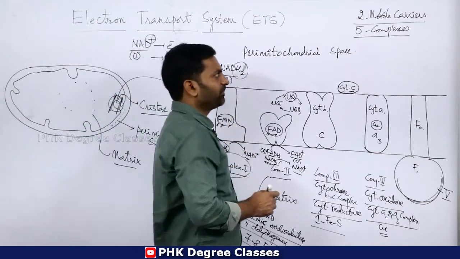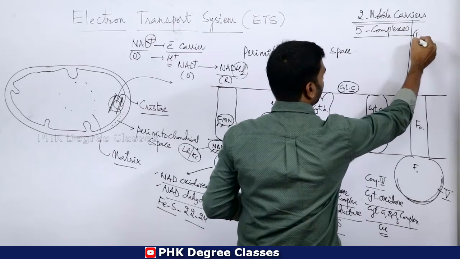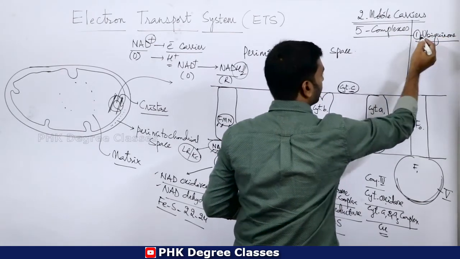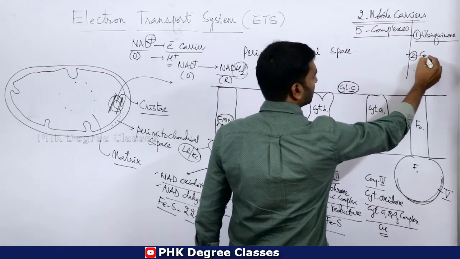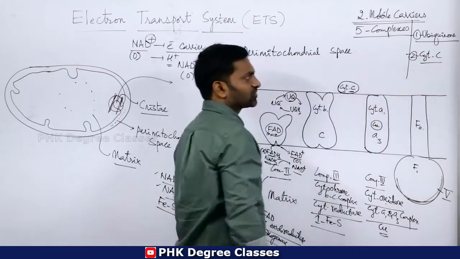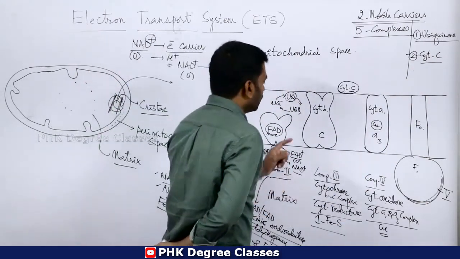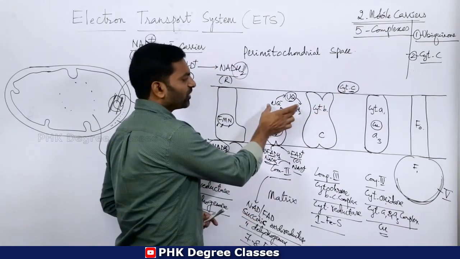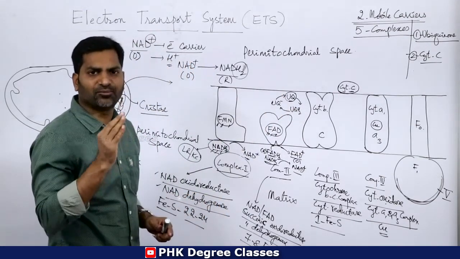Okay, so remember, 2 mobile carriers are there. What are they? One is ubiquinone, and the second one is cytochrome C. So cytochrome C is another mobile carrier. Remember, this is ubiquinone. This is cytochrome C. Ubiquinone is an inner mobile carrier, right? It is an internal mobile carrier.